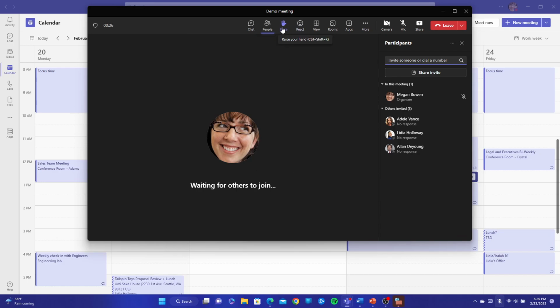I can go ahead and raise my hand here if there were a lot of questions asked, and a lot of questions that want to be asked. You want to make sure that it's organized, so you can encourage everyone to raise their hand. And as they raise their hand, there will be a number right next to their hand indicating in which order the hands were raised. We can go ahead and click on the hand to lower our hand.